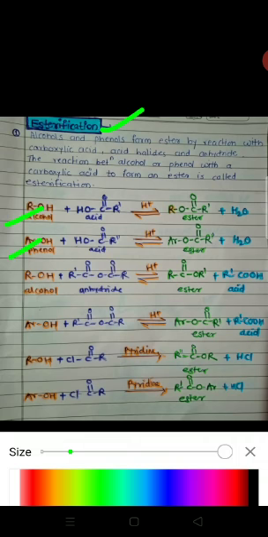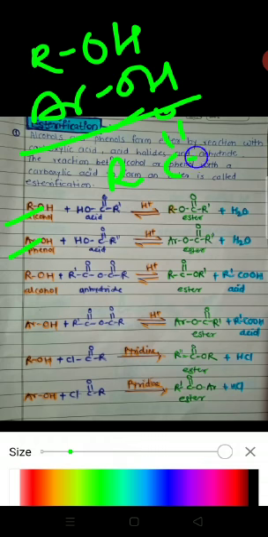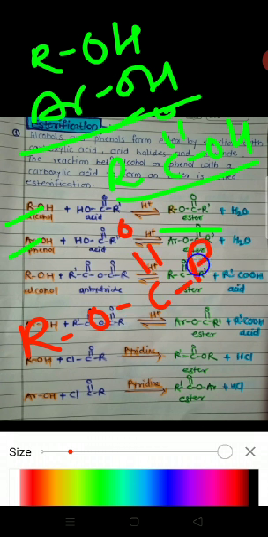Alcohols and phenols. Alcohols means ROH, and ArOH are phenols. When reacted with acid, that means RC double bond OH, in the presence of sulfuric acid, they form esters. Esters are compounds like this: RC double bond O OR.